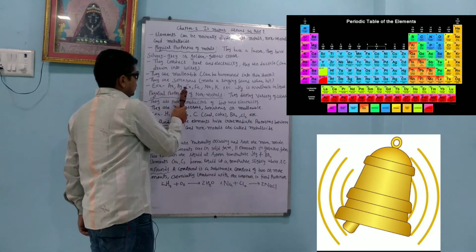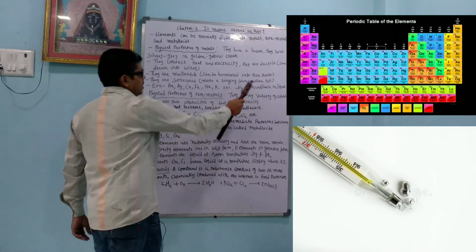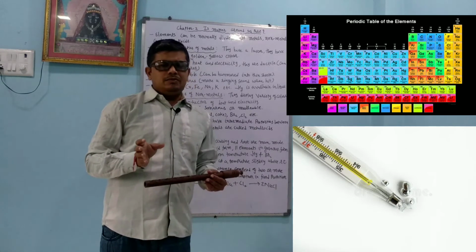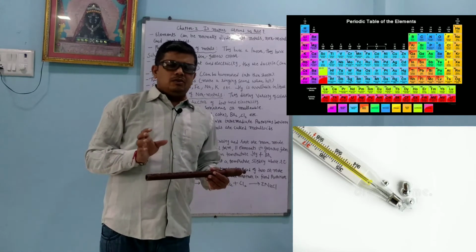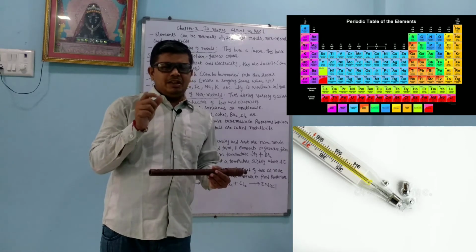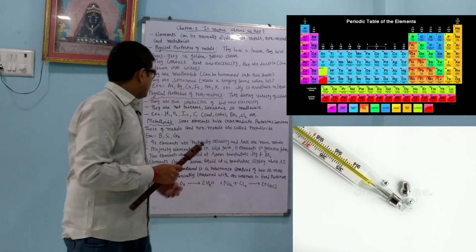Example: gold, silver, copper, iron, sodium, potassium, etc. Mercury is available in liquid form. So when we go to the doctor to check a fever, at that time he uses a thermometer. In that, the liquid present is mercury, so mercury is available in the liquid form.